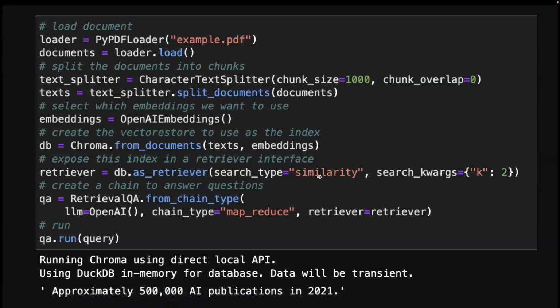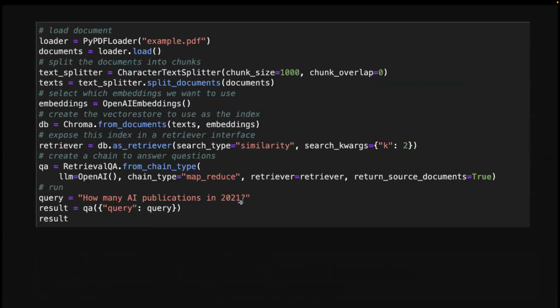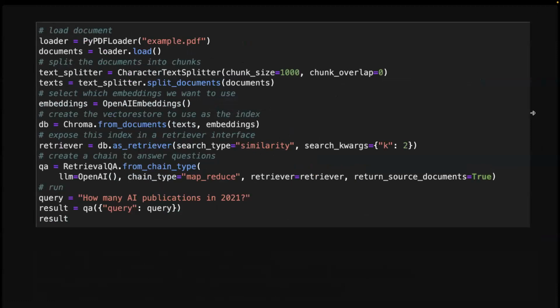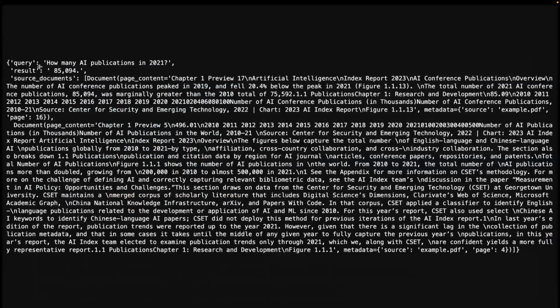And then you can see it running. You can ask the question, I think the question was, how many AI publications in 2021? And it will show you the result from this document. If you want the retrieval QA chain to return the source document it was looking at to get the answer, you can add return source document equals true. Then here's the result, where we have the query, the result, and the source documents, which are the two most relevant documents similar to our question here.